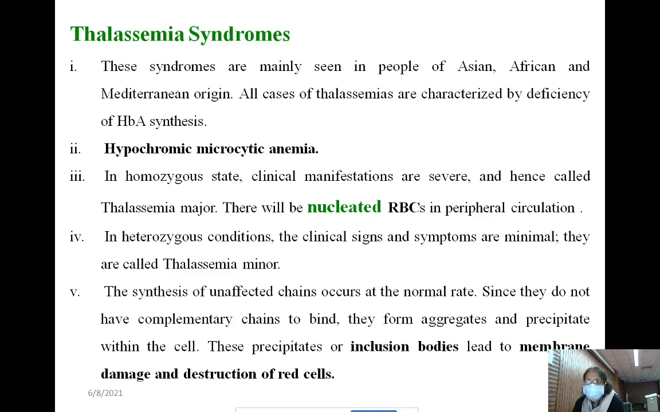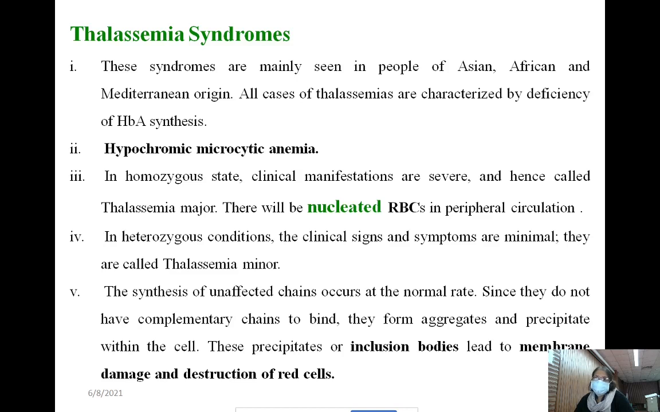Whenever the defective hemoglobin is there, that RBC is there, but that hemoglobin is not able to carry the oxygen, not able to do its normal function. As a result, the body tries to increase the synthesis of the RBC, increase erythropoiesis, isn't it? To fulfill the body's oxygen carrying capacity, to fulfill the body demand. That's why the erythropoiesis will be increased.